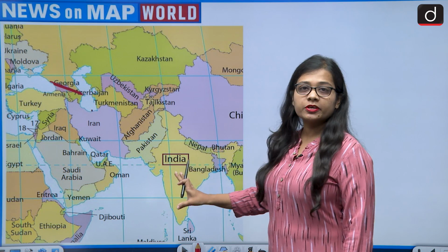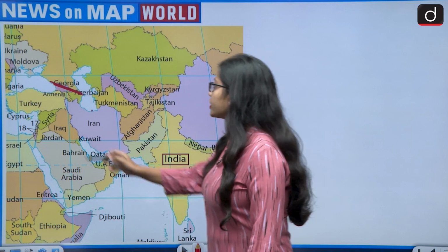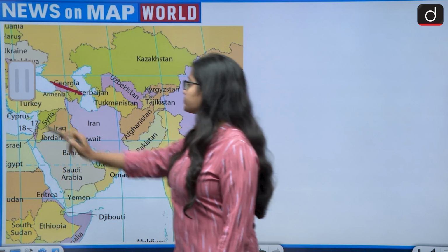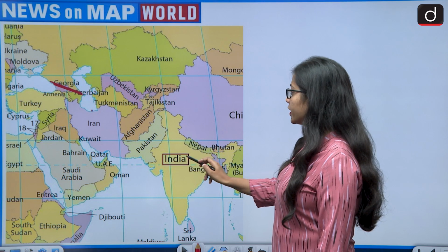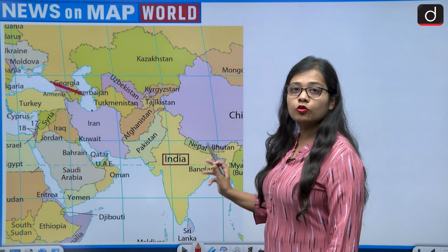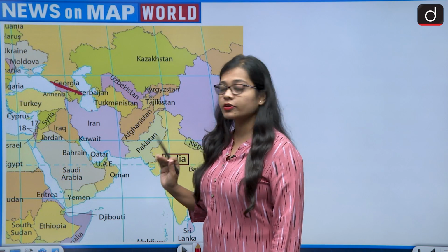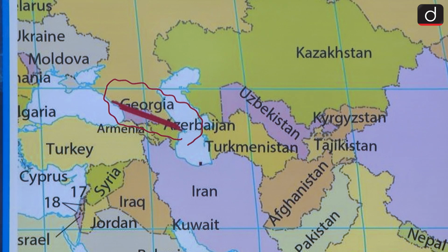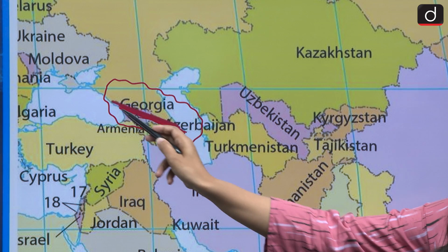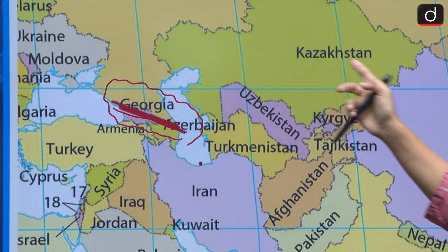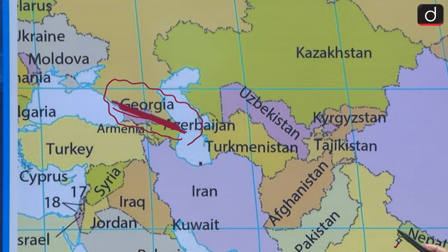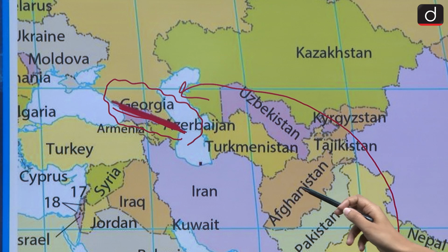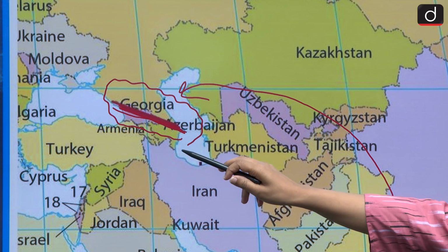Okay, Delhi, that means India, and Europe, we all know that this is the region of Europe. And if a person has to go from India to Europe but does not have to go through the Caucasus Mountains, where is the location of the Caucasus Mountain? That is the region of Georgia, Azerbaijan and Armenia. So a person cannot cross the Caucasus Mountain. It means that a person cannot take the northern route. So the route which the person can take is either through Pakistan, Afghanistan, Turkmenistan, Uzbekistan and then go to Europe,